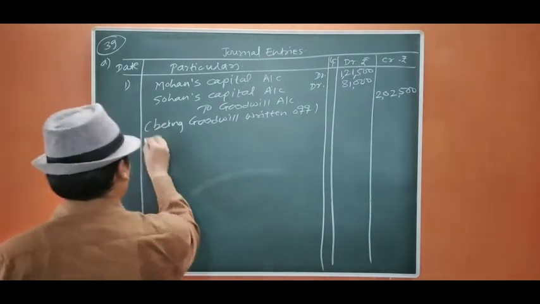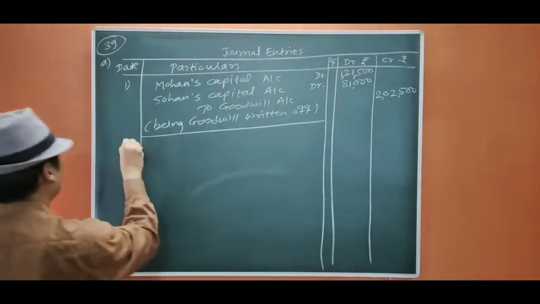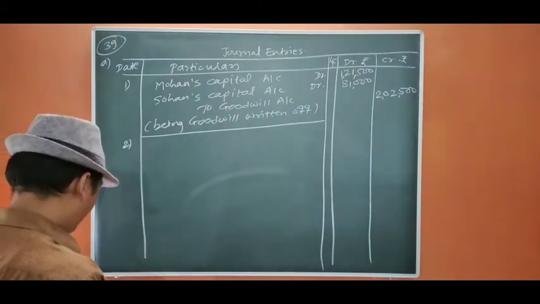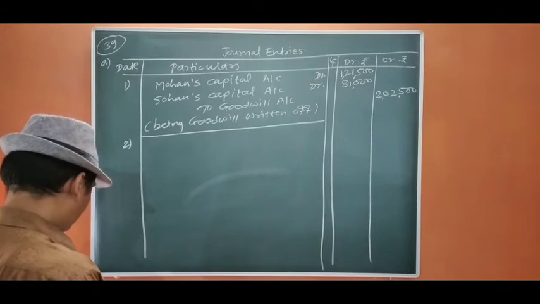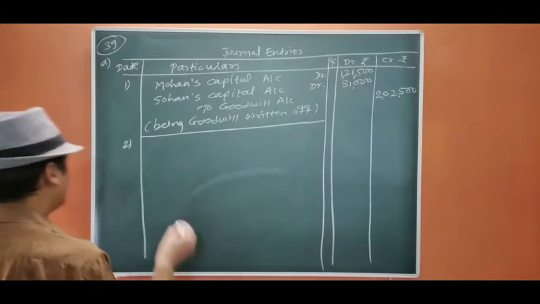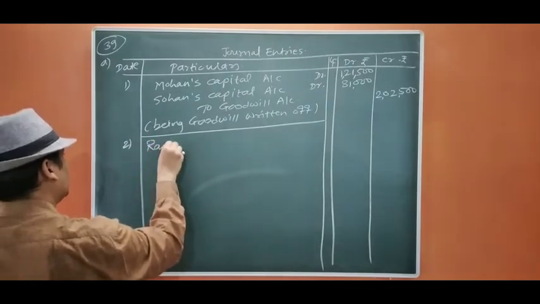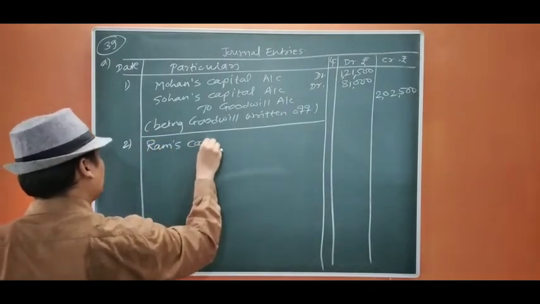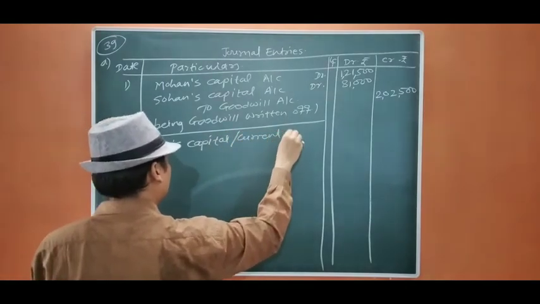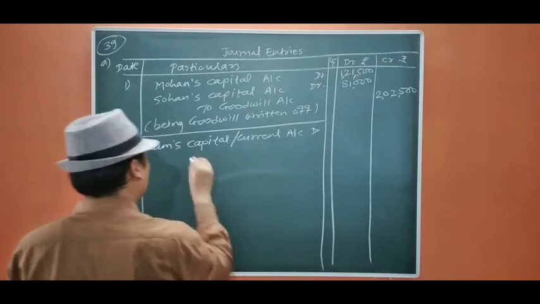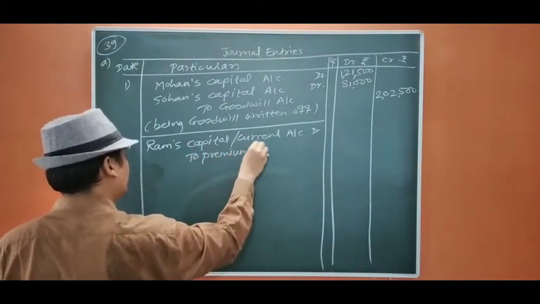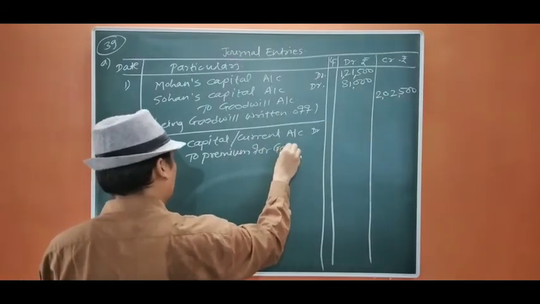So the second entry. It says Ram is not able to bring his share of goodwill in cash. So Ram's capital or current account debit, either capital debit or current account, to premium for goodwill account.